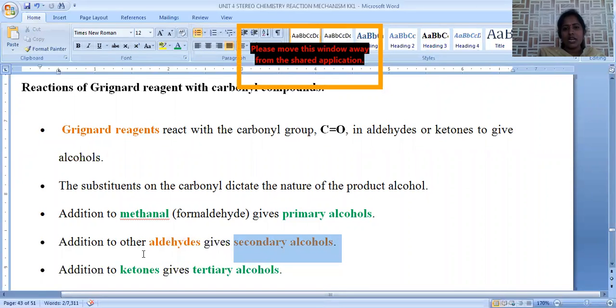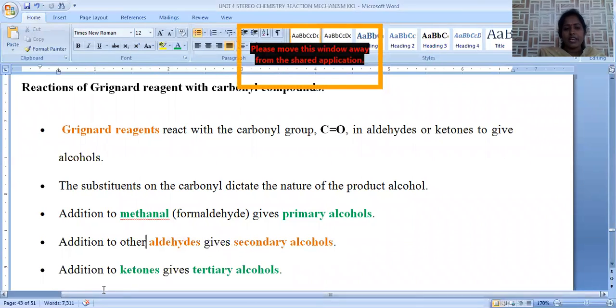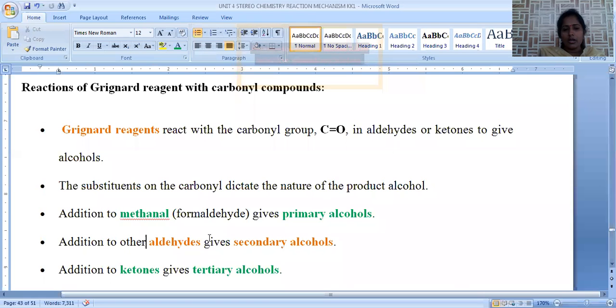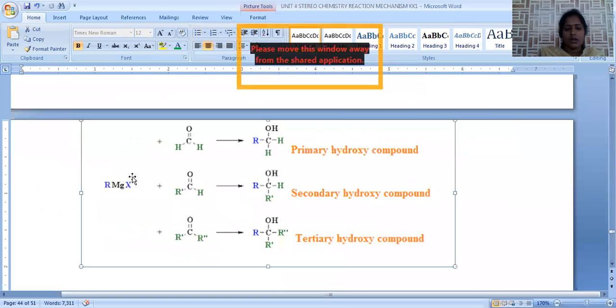When ketones are treated, ketones give tertiary alcohols. So formaldehyde gives primary, normal aldehydes give secondary, and all the ketones give tertiary alcohols in the Grignard reagent reaction. Let us see how the reactions are possible.